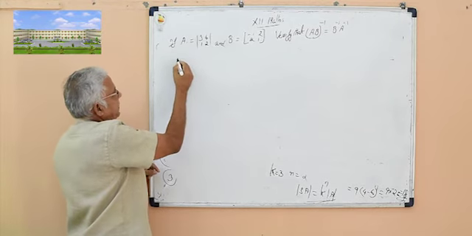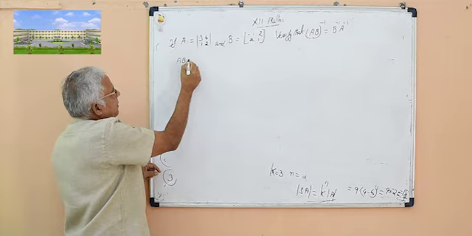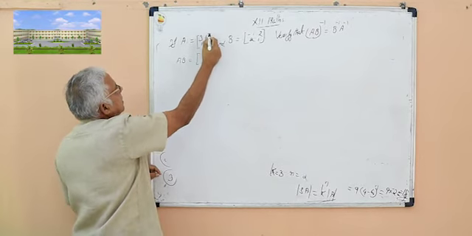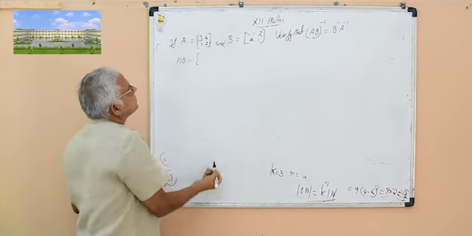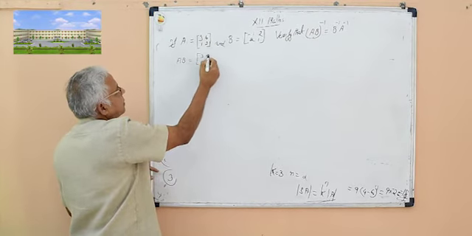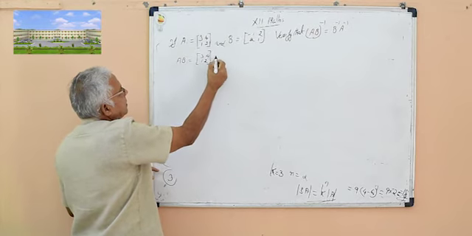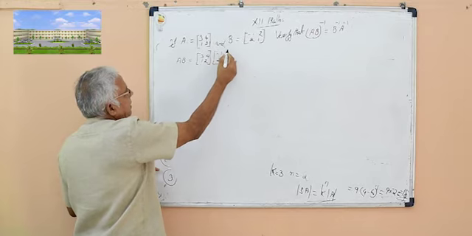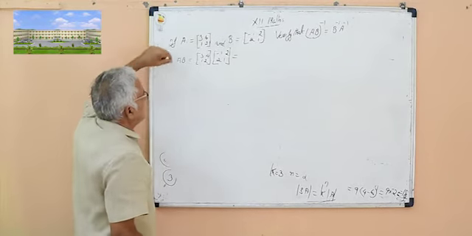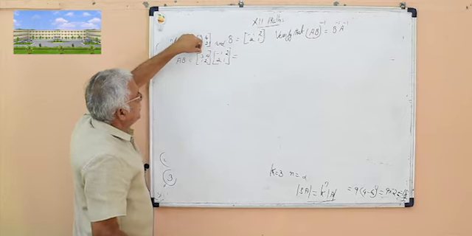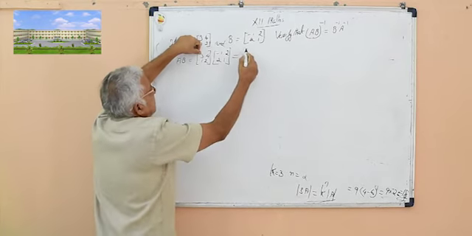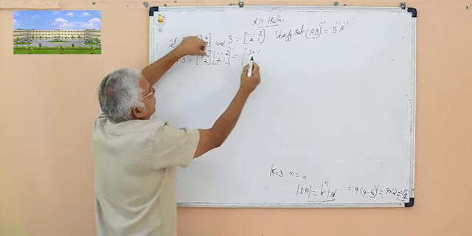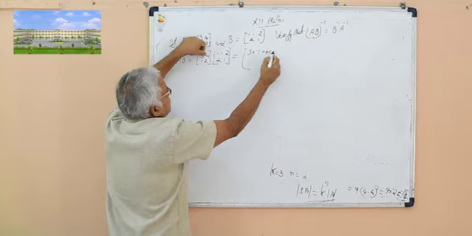First we find the AB. AB is equal to the matrix 3, 4, 1, 2 times minus 1, 2, 2, 1. Multiply first row with the first column: 3 into minus 1 plus 4 into 2.